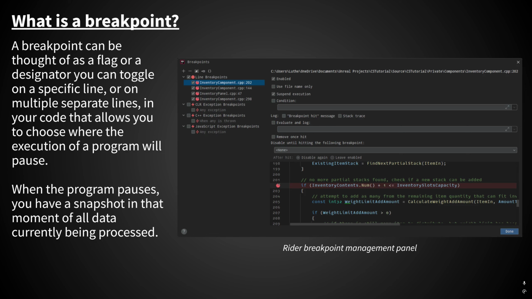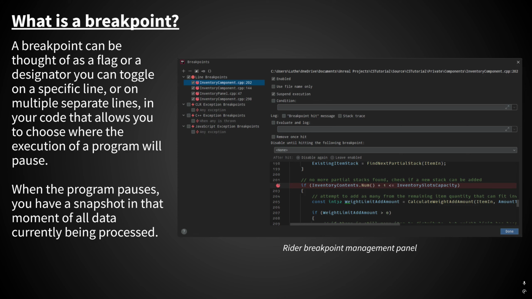So on the right there, you see all the conditions. The condition checkbox is one of the most useful features. By checking this box, you can type a code expression, for example, something like a Boolean condition such as x is greater than 5. And then the breakpoint will only stop the program if that condition is true when the point of execution reaches it.